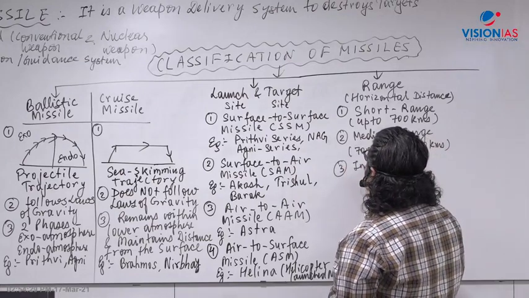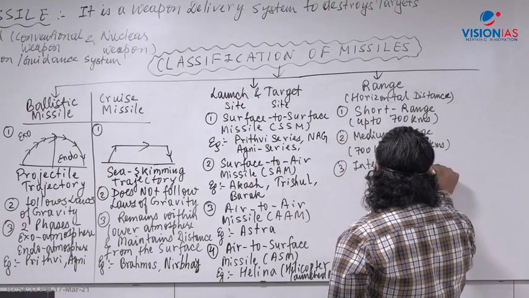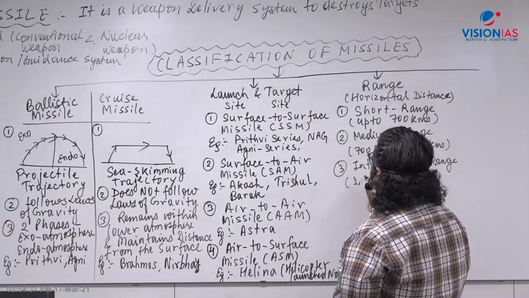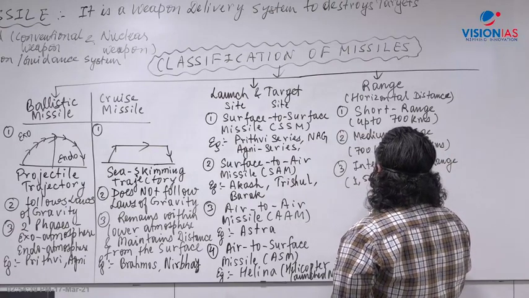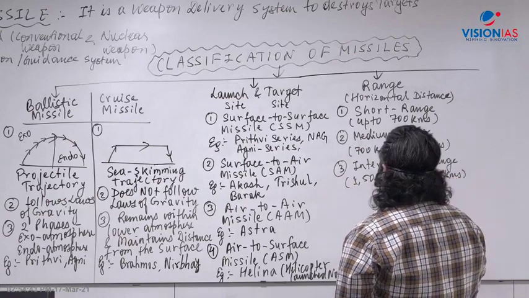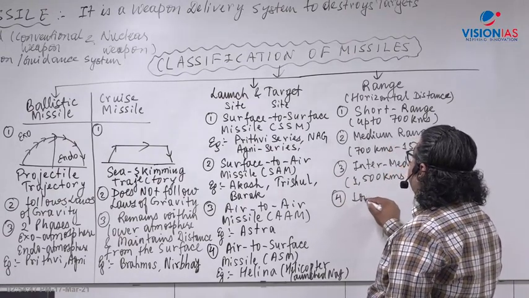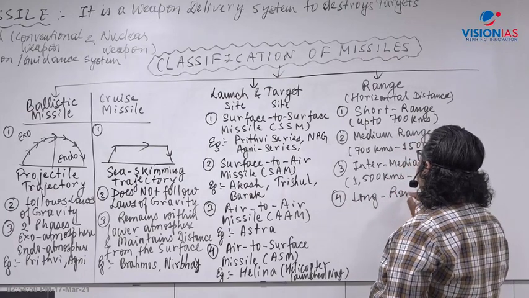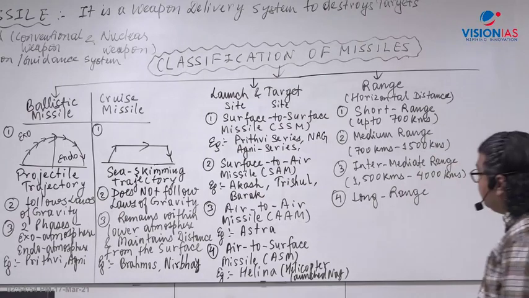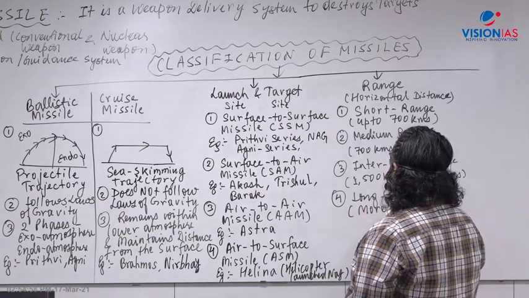Then comes intermediate range. Most intermediate range missiles are ballistic missiles, from 1500 kilometers to 4000 kilometers. Then you have long range ballistic missiles, also called ICBM, intercontinental ballistic missile, with more than 5000 kilometers range.